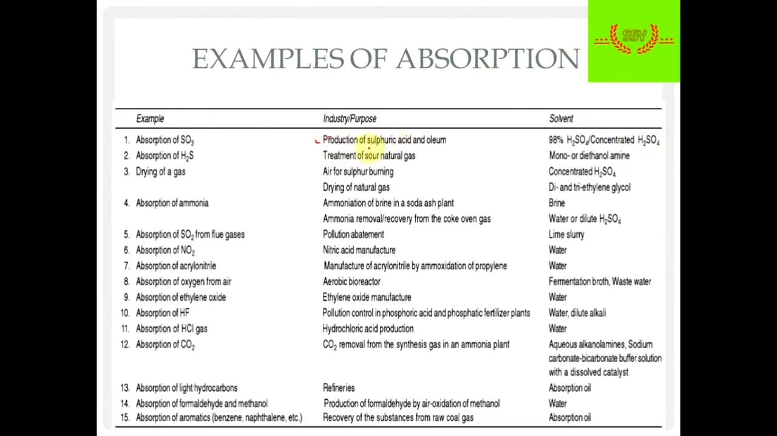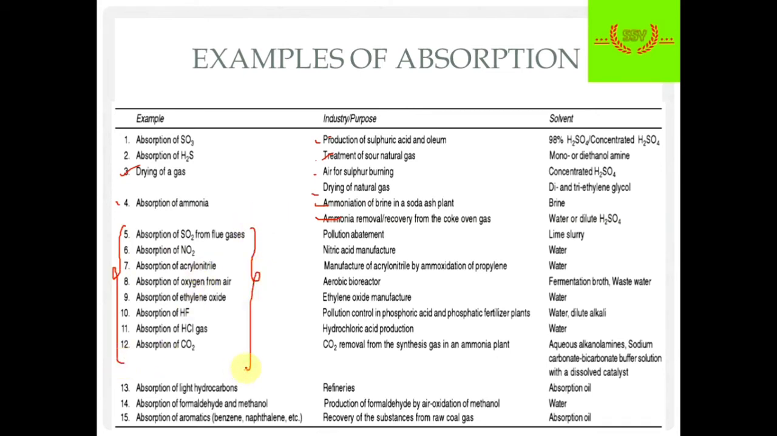So the industries are production of sulfuric acid, treatment of sour natural gas, air for sulfur burning, drying of a gas, absorption of ammonia. In ammonia we get a mixture of gases, so we use diethanolamines to take out carbon dioxide, and other examples are listed here. You can pause the video and have a look at it.